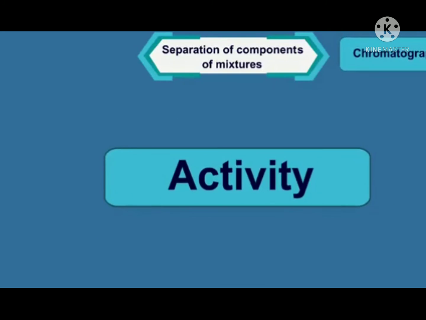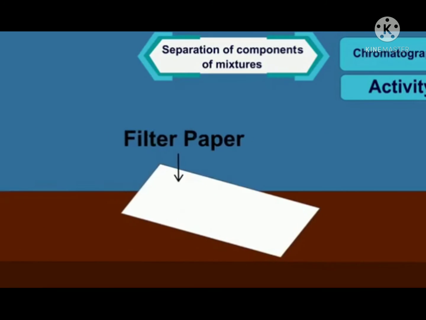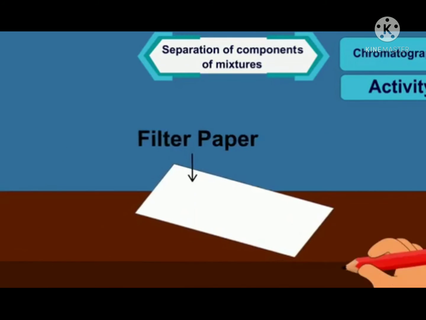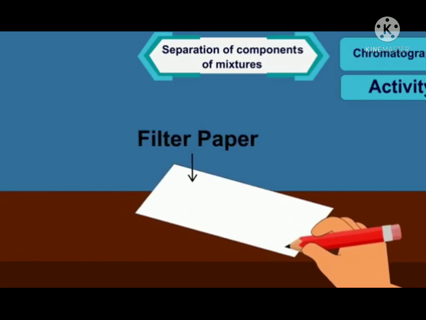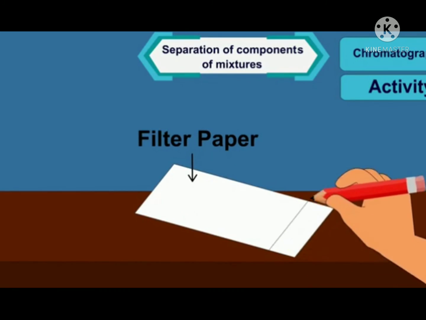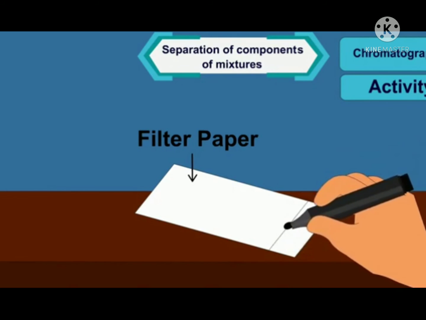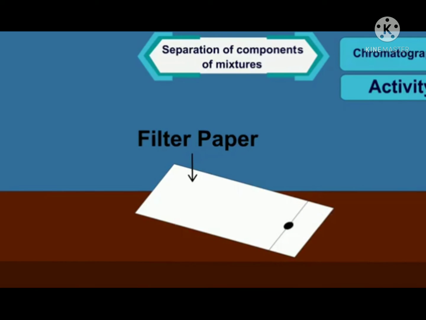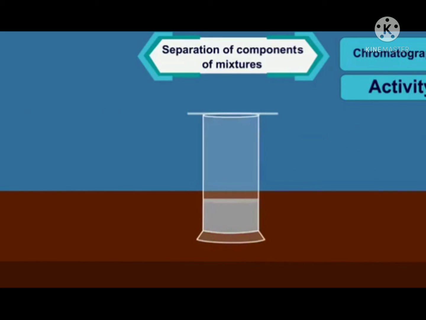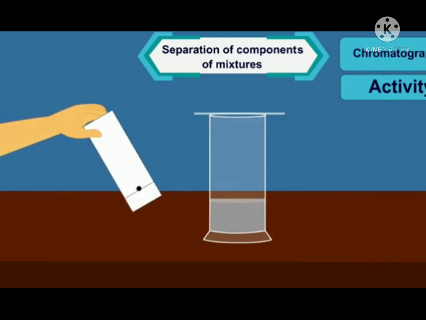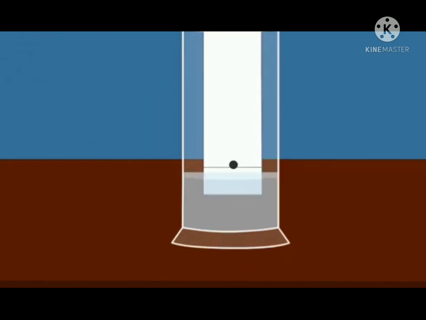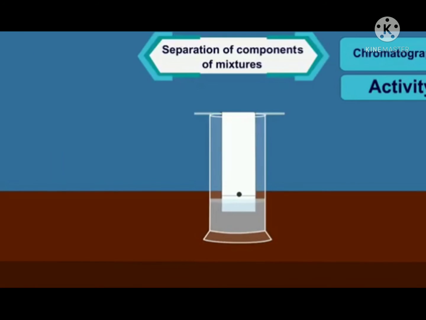Let us understand this by an activity. Take a thin layer of filter paper. Draw a line with a pencil 3 centimeters above its bottom edge. Now, place a drop of water-soluble ink in the center of the line with the help of a sketch pen. Allow this drop to dry. Now, take some water in a jar and keep this filter paper in such a way that it stays just above the surface of water. Now leave it undisturbed. What do you see?